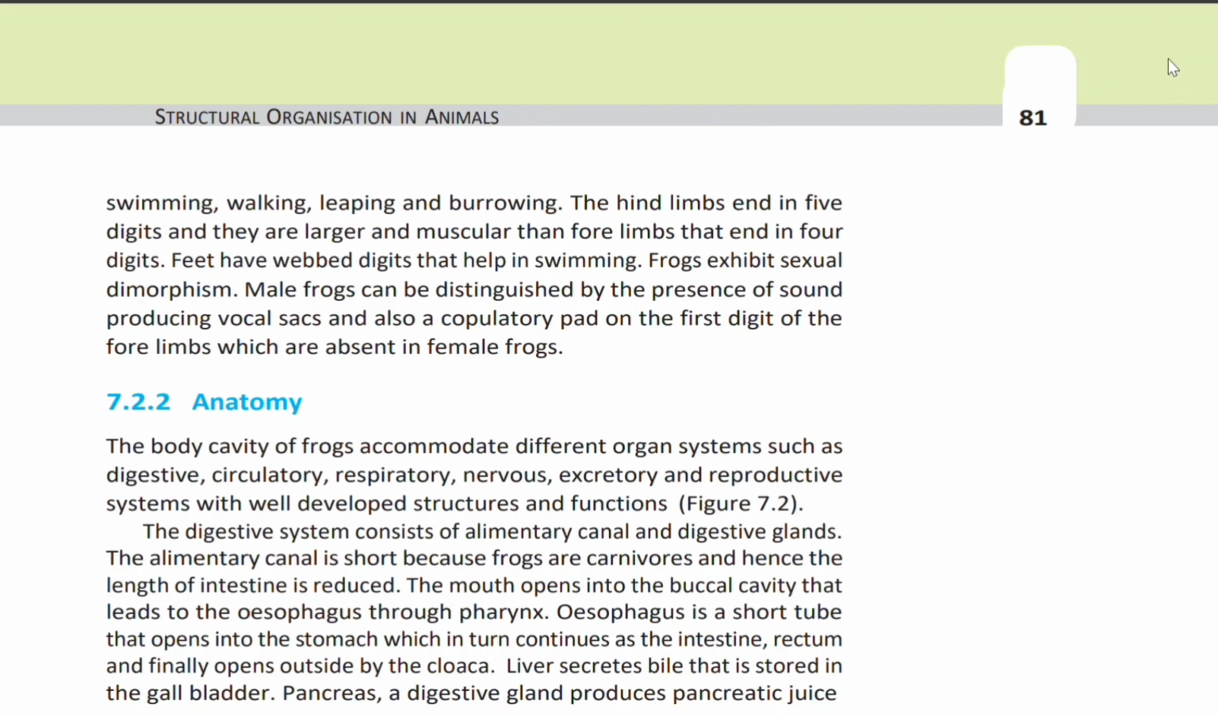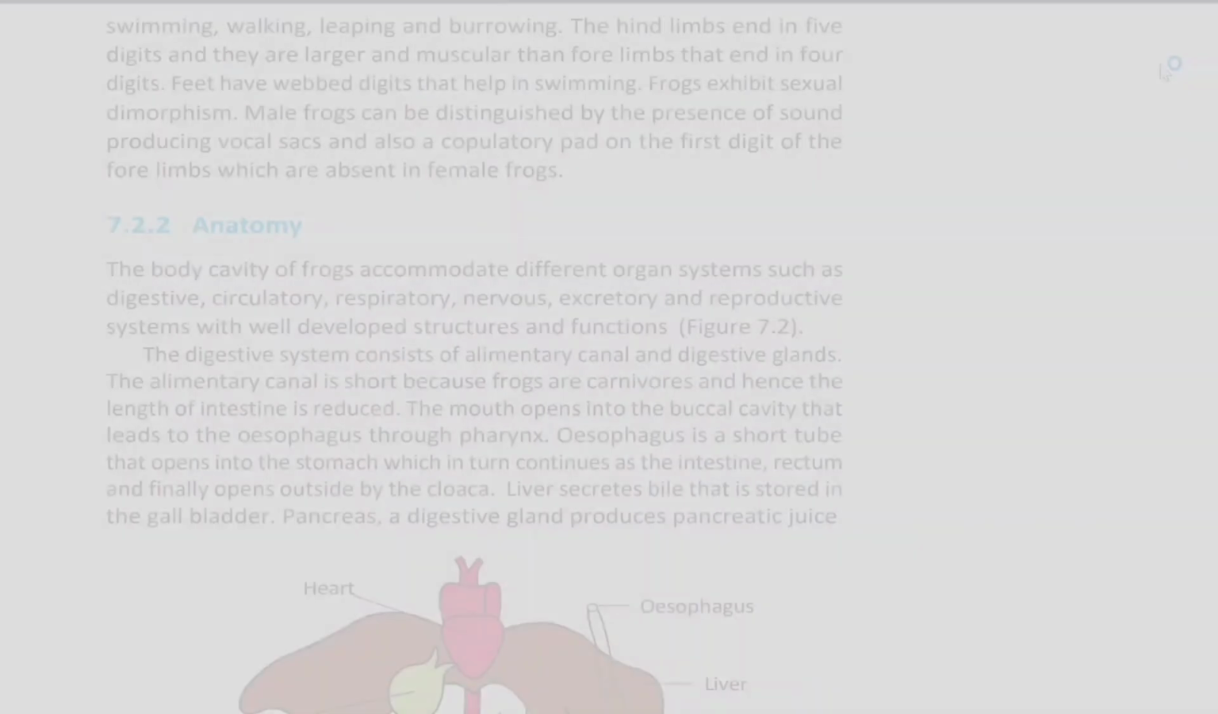Male frogs can be distinguished by the presence of sound-producing vocal sacs and also a copulatory pad on the first digit of the four limbs, which are absent in female frogs.